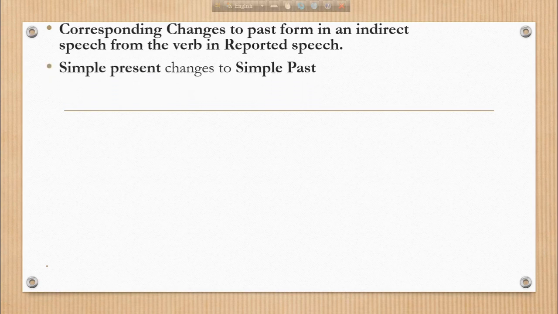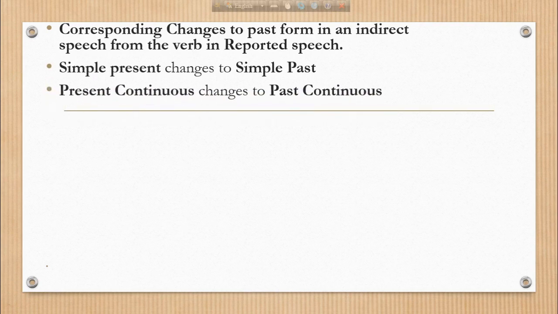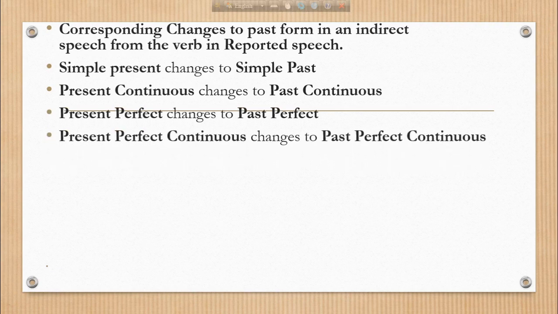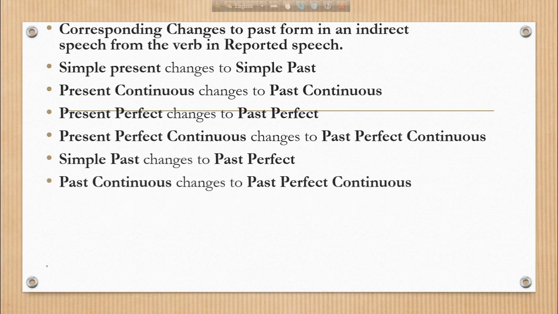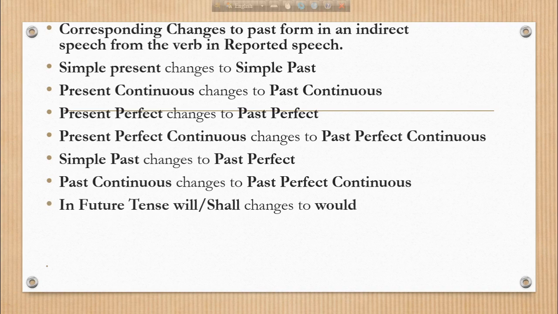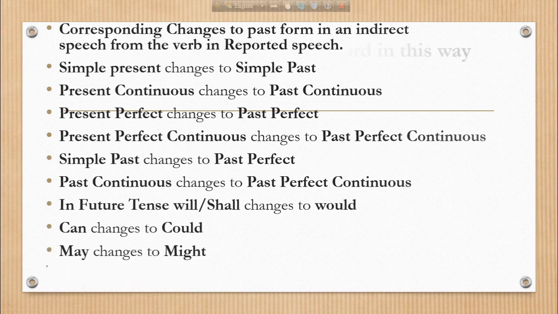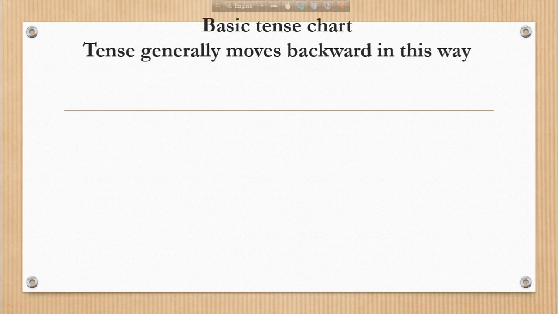Simple present changes to simple past. Present continuous changes to past continuous. Present perfect changes to past perfect. Present perfect continuous changes to past perfect continuous. Simple past changes to past perfect. And past continuous changes to past perfect continuous. In future tense, will or shall changes to would. Can changes to could. And may changes to might. So here you have a basic chart.